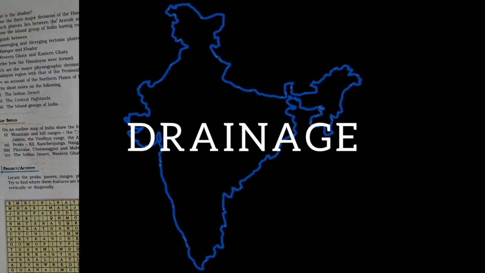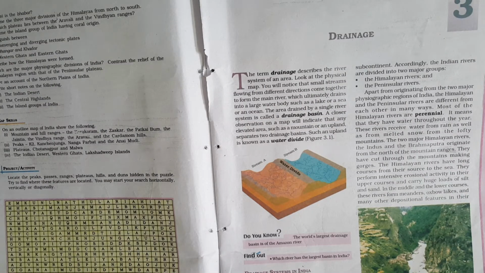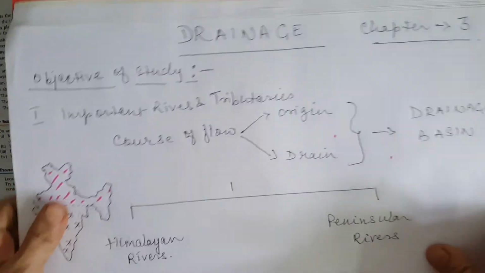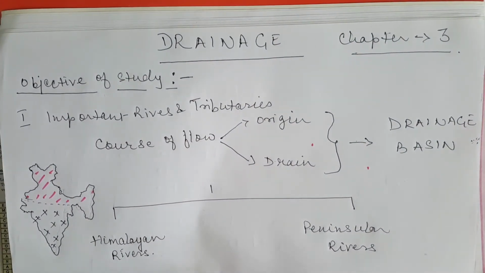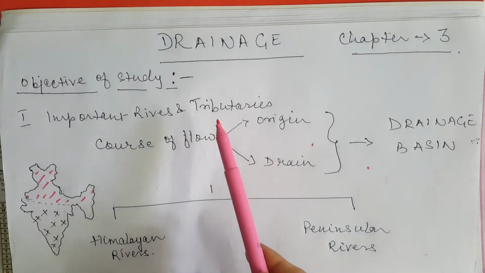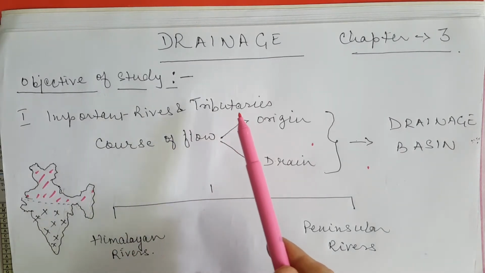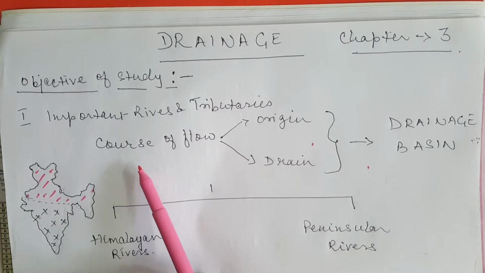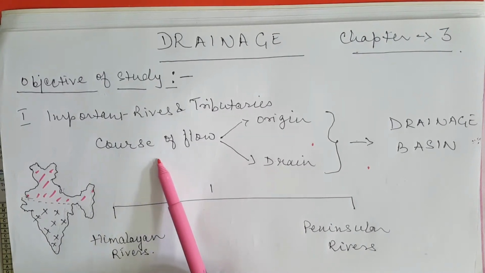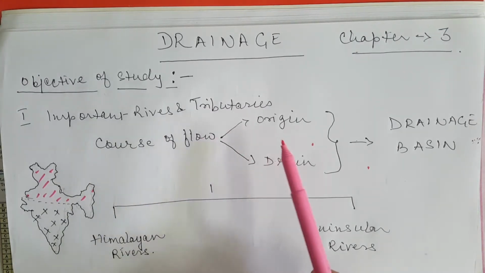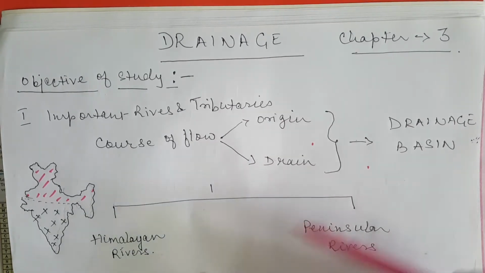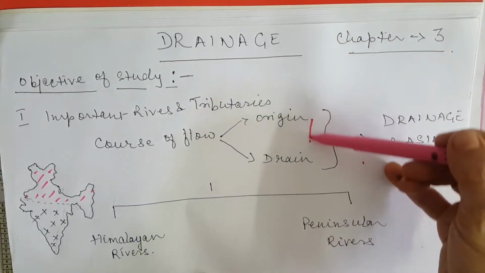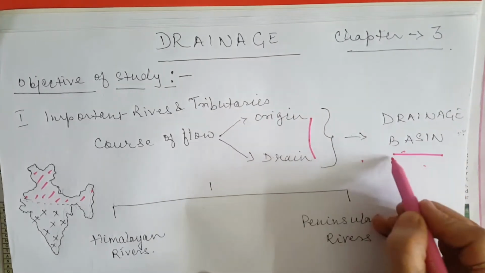So let's begin. Drainage. Children, we will begin the chapter Drainage with a brief synopsis of the chapter. By the end of the chapter, we will have studied the important rivers and the tributaries in India. Under this head, we will be studying about the course or flow of the rivers right from the origin till the drain, and this whole area from the origin till the drain is known as drainage basin.